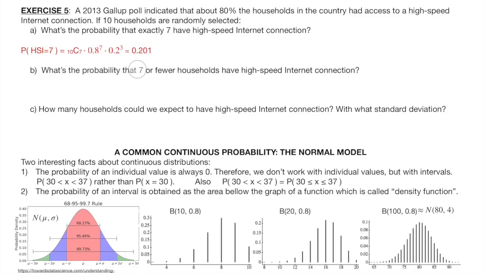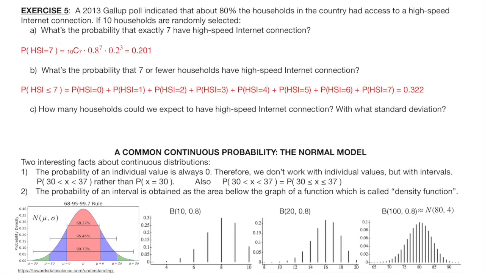The probability of 7 or fewer households with high-speed internet. This must equal the probability of 0 households with high-speed internet plus the probability of 1 plus the probability of 2 plus the probability of 3, 4, 5, 6 plus the probability of 7 households with high-speed internet.